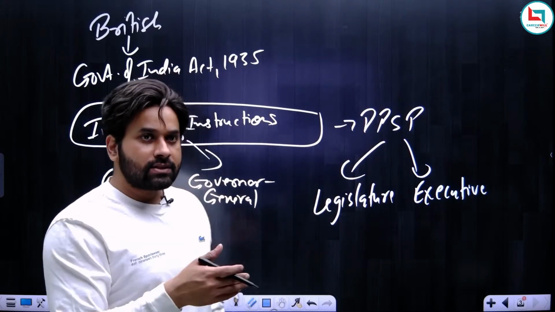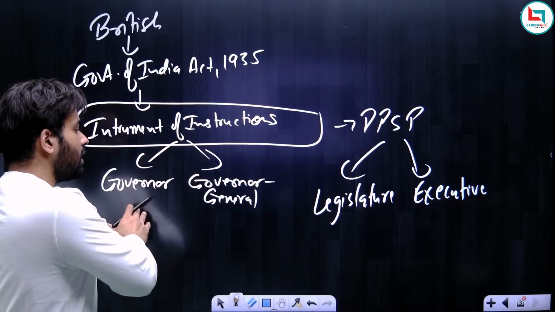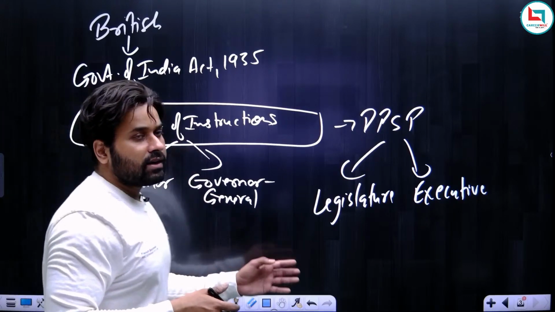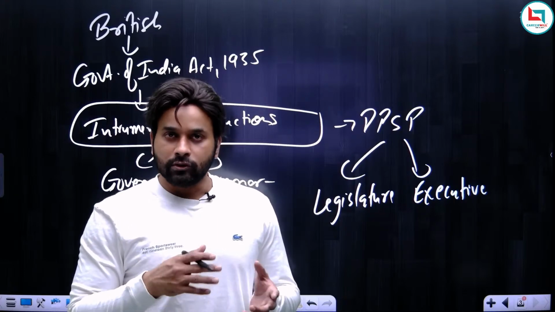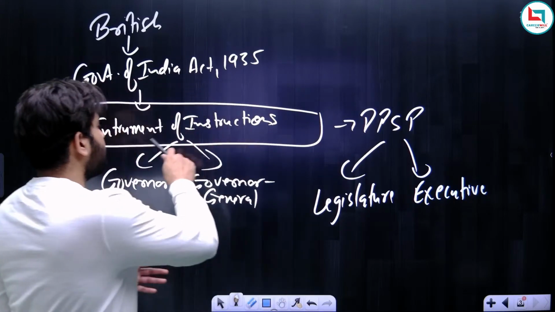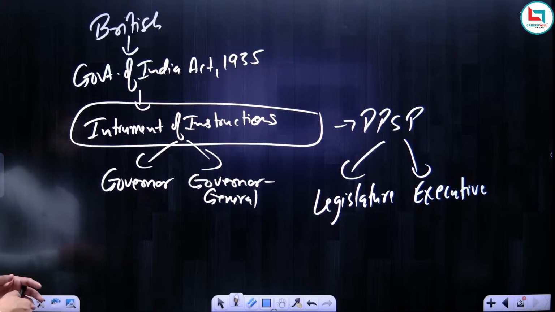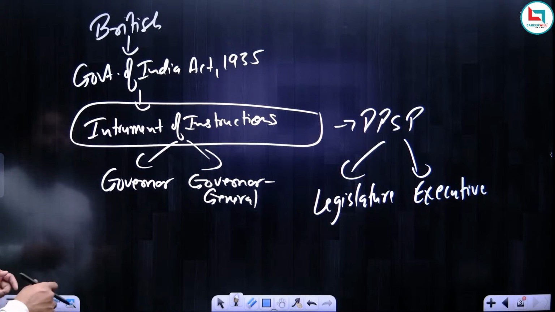But the difference is that here the instruction is given to the Governor and Governor General, and under DPSP the instruction is given to the legislature and executive. So this is the difference. The comparison is between the instrument of instruction and DPSP. This is one more important point that you have to remember.